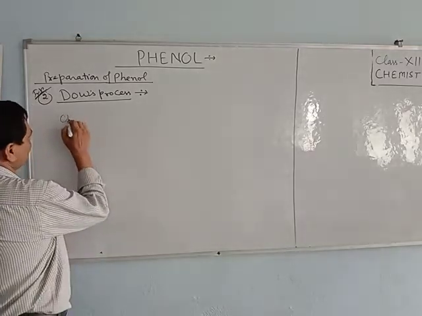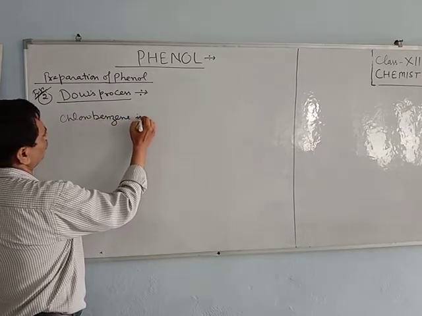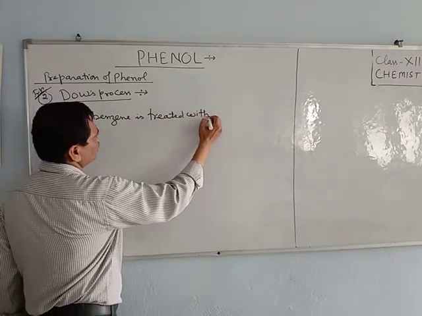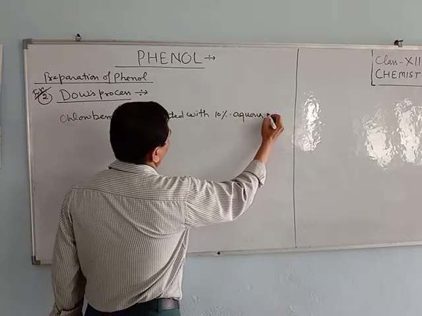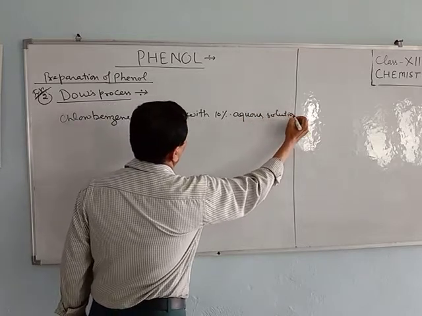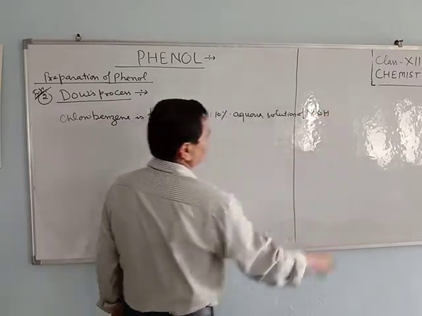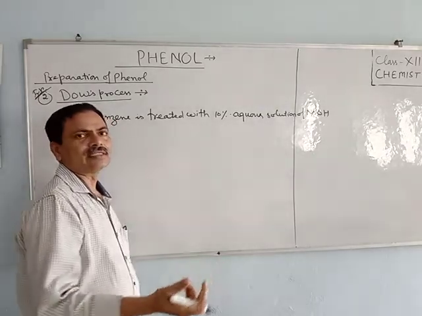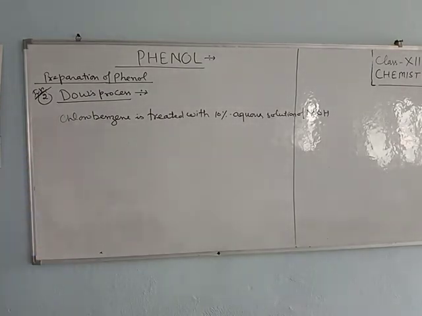When chlorobenzene is treated with 10% aqueous solution of sodium hydroxide, we get sodium phenoxide, which reacts with dilute HCl and hydrolysis takes place, then we get phenol.